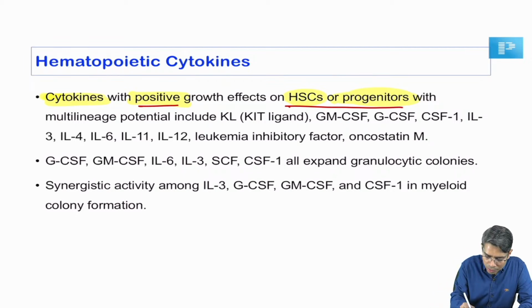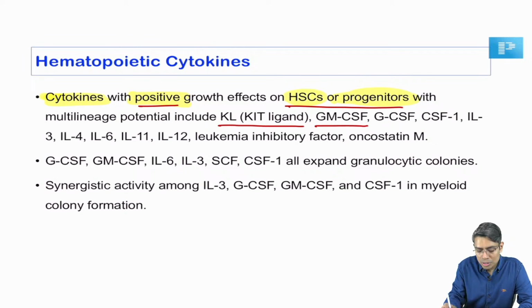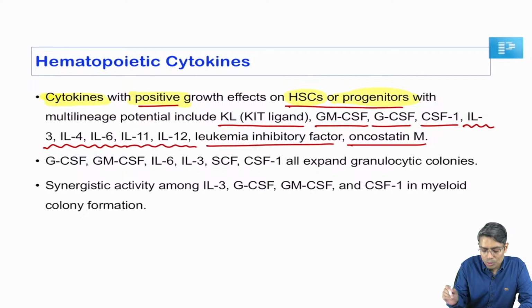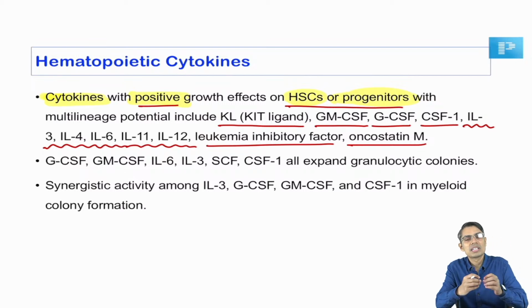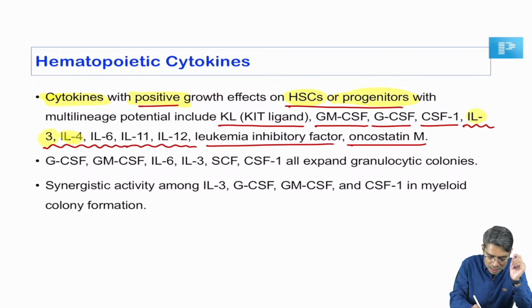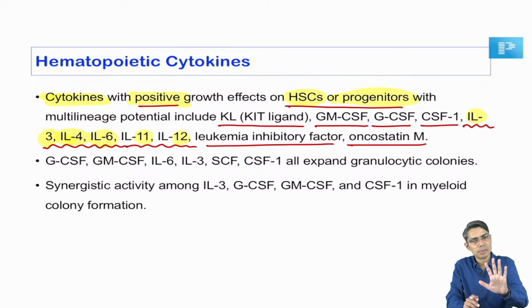So what are those cytokines? KIT ligand, very, very important. GM-CSF, you all know, colony stimulating factor. G-CSF, CSF1, interleukin 3, interleukin 4, interleukin 6, 11, 12, leukemia inhibitory factor, and oncostatin M. At least remember the interleukins which stimulate the hematopoietic stem cells: interleukin 3, 4, 6, 11 and 12. Remember this. Not much understanding, but try to remember.